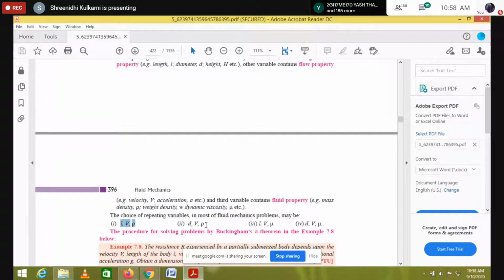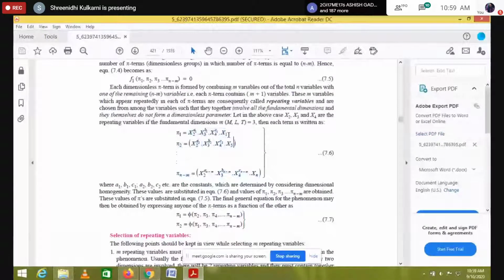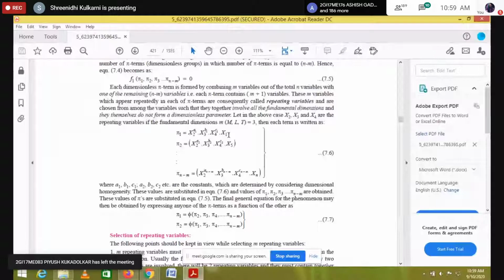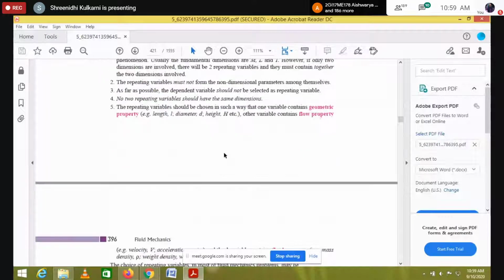Here they have given the combinations, but you don't depend on these combinations. Any combination should have the first a geometrical property, the second a flow property, the third a fluid property. So we got 3 repeating variables and 1 non-repeating variable. While solving one problem, you will clearly understand the procedure for this dimensional analysis or Buckingham's pi theorem.